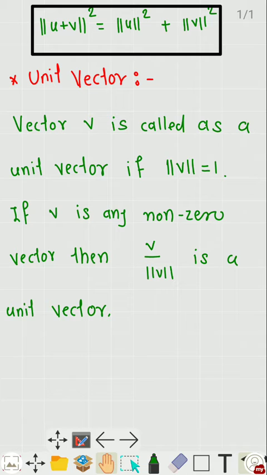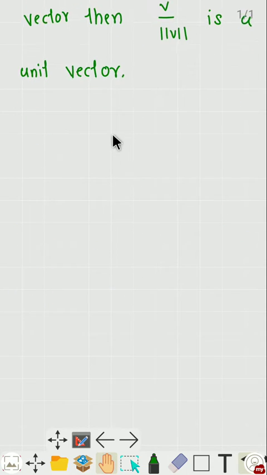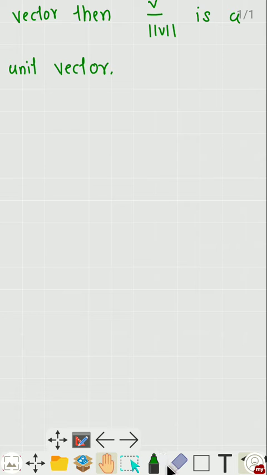A vector v is called a unit vector if its norm is equal to 1, or in other words we can say that vector v is called a unit vector if the length of that vector is equal to 1. If v is any non-zero vector, then v upon norm of v is a unit vector. So based on this, let us find the unit vector for the given vector. Let us take one example.